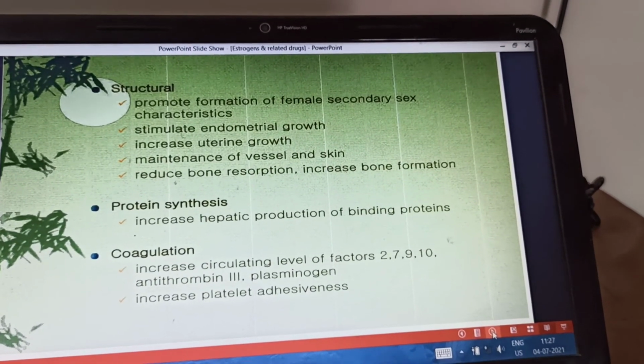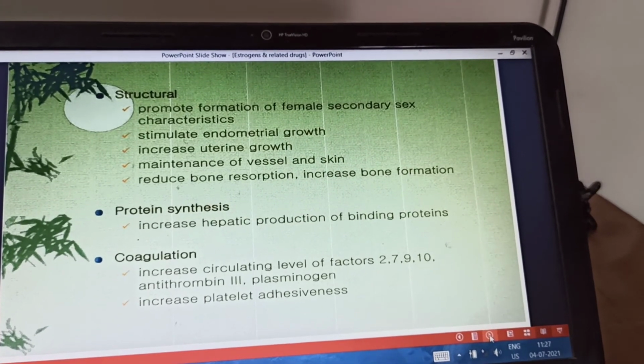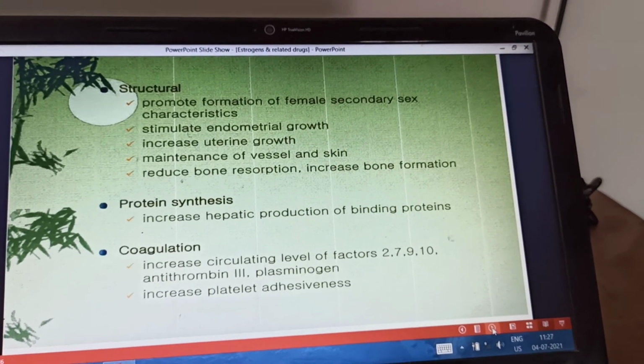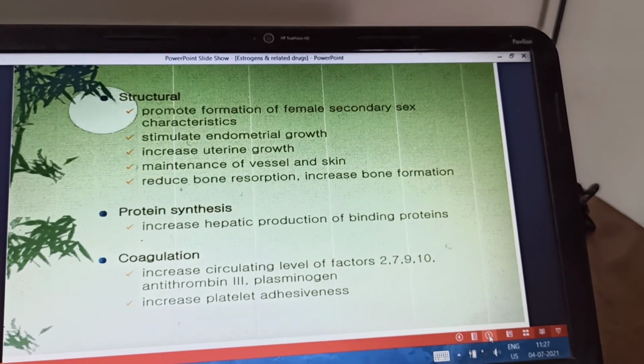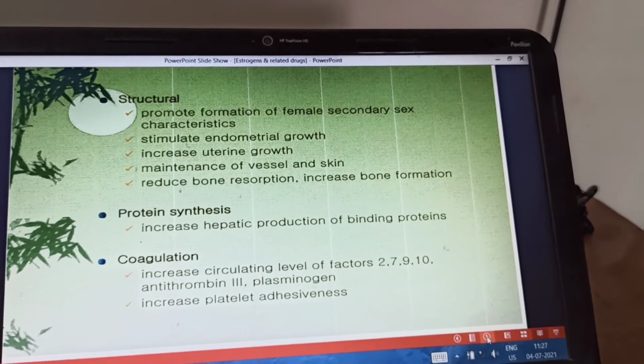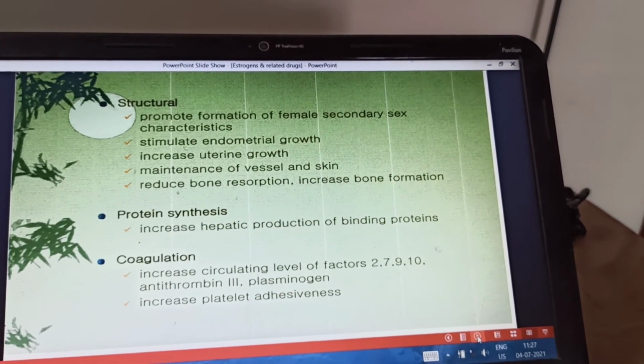So what is the function of the osteoclast? That is to cause bone resorption. So estrogen directly decreases the number and activity of the osteoclast. It increases osteoclastic apoptosis, and thus all these actions will lead to the prevention of the bone resorption by the osteoclast.